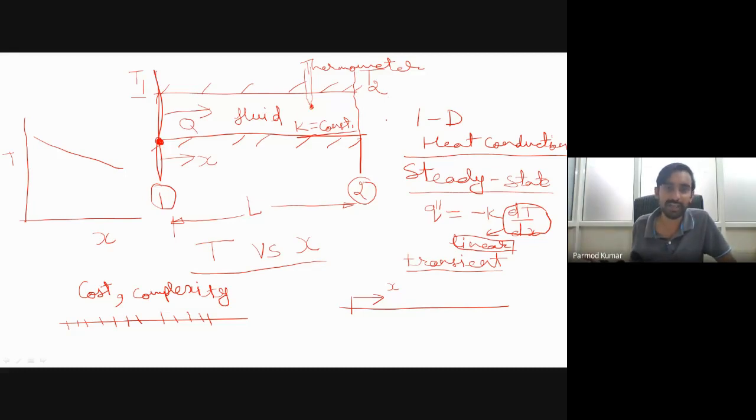So if we slightly apply our fundamental or theoretical knowledge, we immediately get that to measure the temperature profile, we require how many thermocouples? Only 2. Is this point clear? This point is clear or anyone is having doubt?